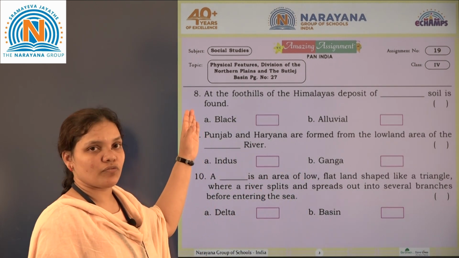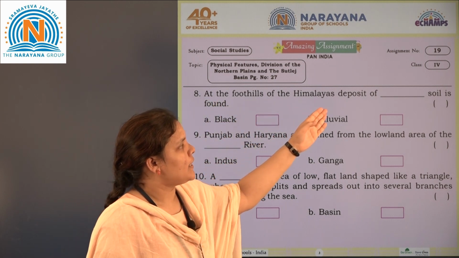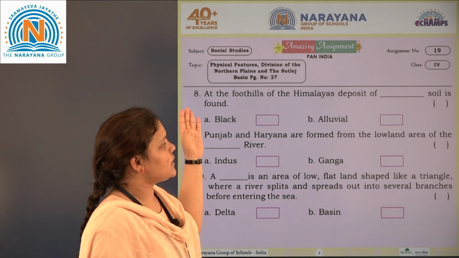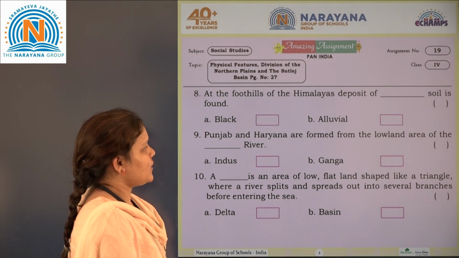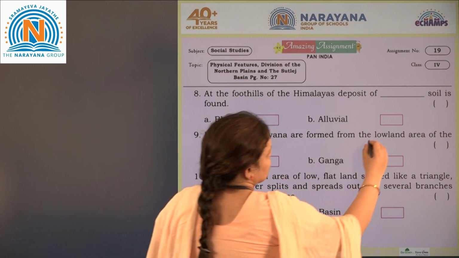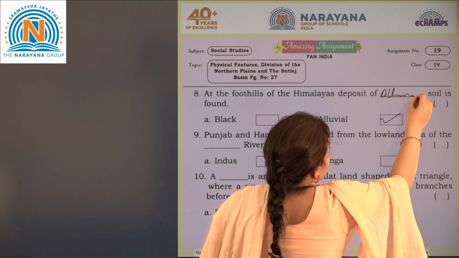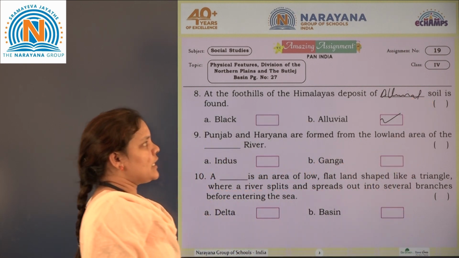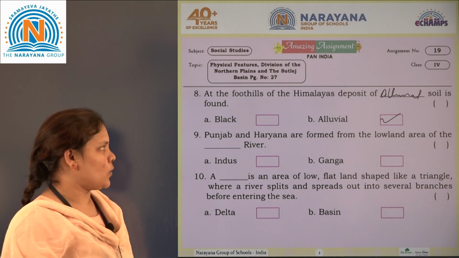Now let's go with the 8th one. At the foothills of the Himalayas, deposit of dash is found. Which soil is found there? Here the soil is alluvial soil. At the foothills of the Himalayas, deposit of alluvial soil is found.